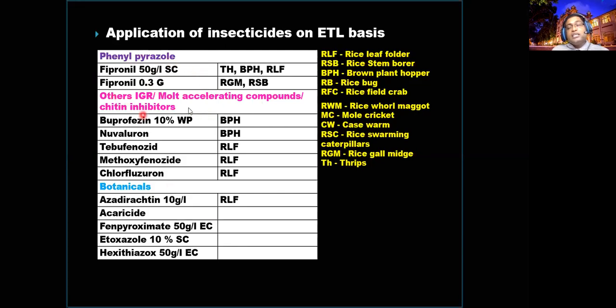Insect growth regulators you can also use. Insect growth regulators are very good, not much harmful to human beings and other insects. Buprofezin, right? Novaluron, right? Chlorfluazuron, so RLH. For rice leaf holders and brown plant hoppers you can use these, and botanicals also you can use.